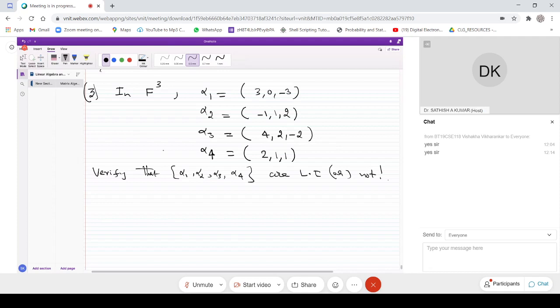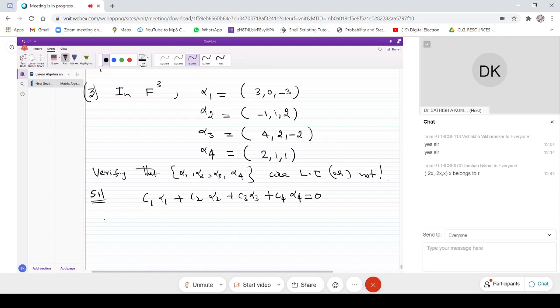Has anybody got the relation? See, you will get this one. Okay, I will write the equation: c1 alpha 1 plus c2 alpha 2 plus c3 alpha 3 plus c4 alpha 4 equal to 0.